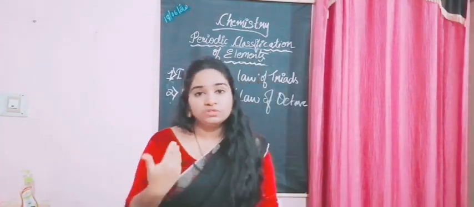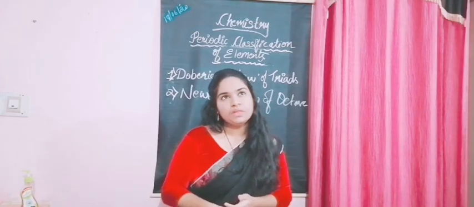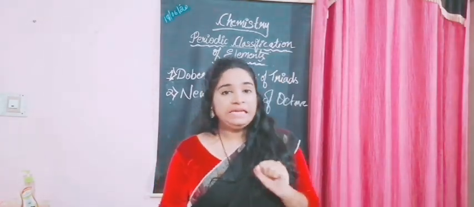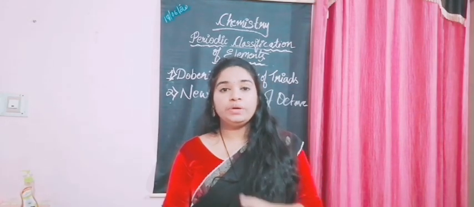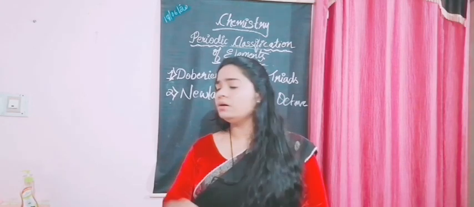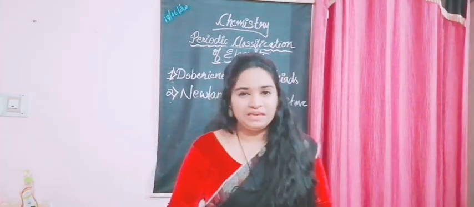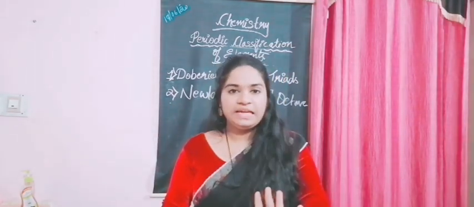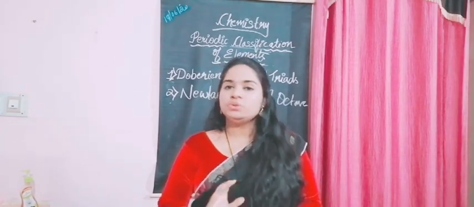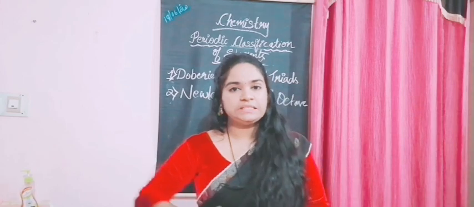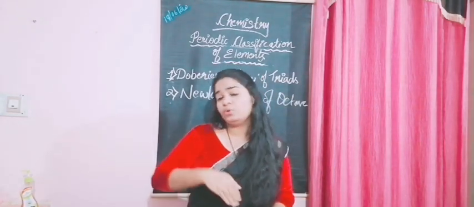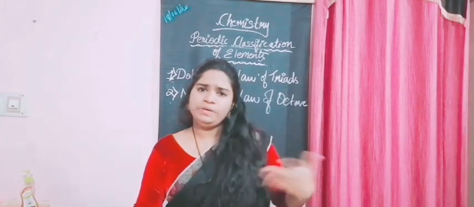So we'll see what his demerits were now. When we come to the demerits of Newland, he actually couldn't group. His strong belief was that there were only 63 elements till then. That was the number of elements found till then. So he thought those were the only elements present on this earth, and no other elements are present or waiting to be discovered.